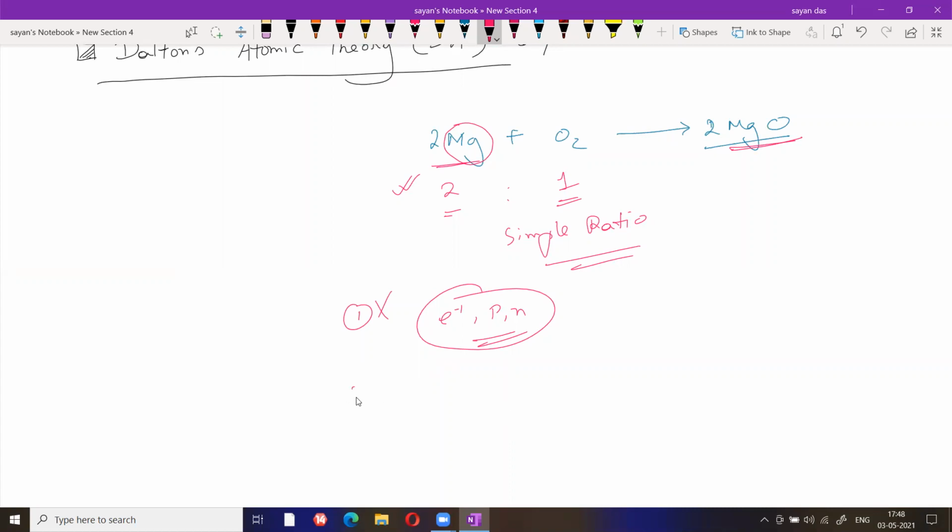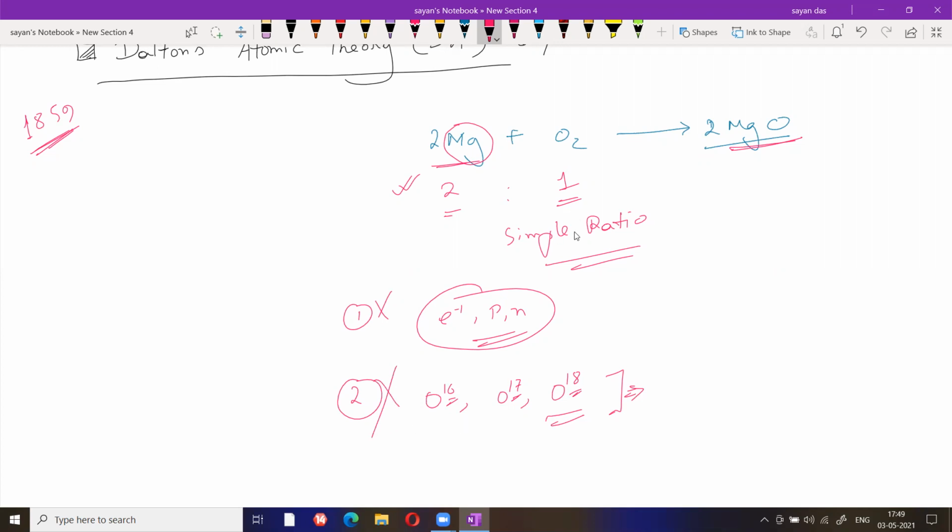Second concept is atoms of the same element are similar. That is also wrong because of the isotope concept. At that time, I am talking about almost 1859, the isotope concept was not discovered. After the discovery of isotopes, we can say oxygen can be present as 16, as 17, as 18. So atoms of the same element are not similar. They can be different because the atomic masses are different. So the second postulate also becomes wrong.